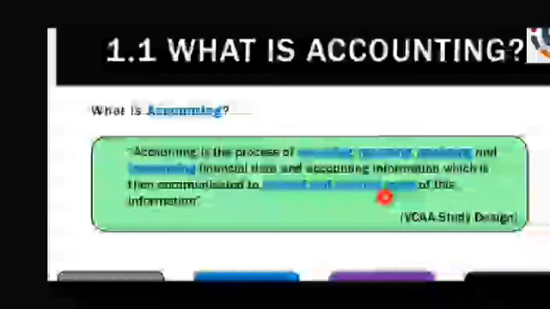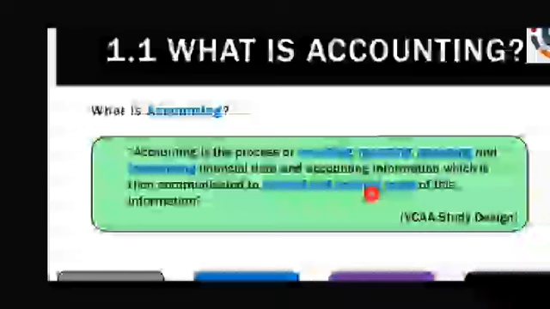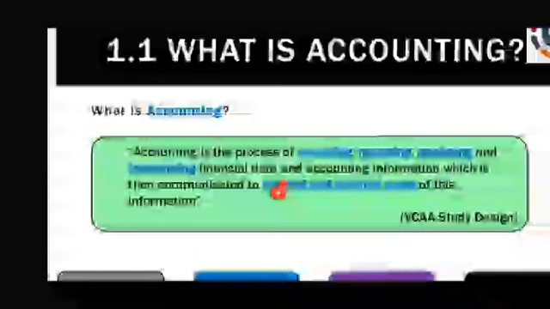Internal and external users: those who use the financial data inside the organization are called internal users, and those outside the organization are called external users. Internal users are workers, financial manager, and board of directors. They will see what transactions were held today, what the balance sheet looks like, what profit was incurred during this year, like that.